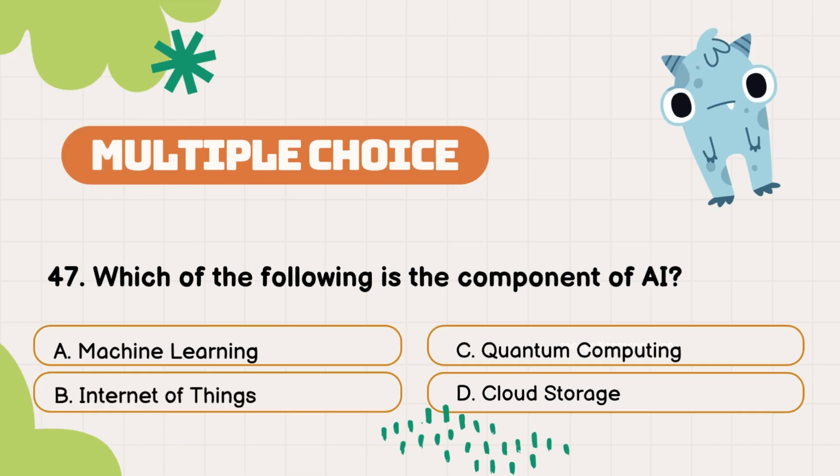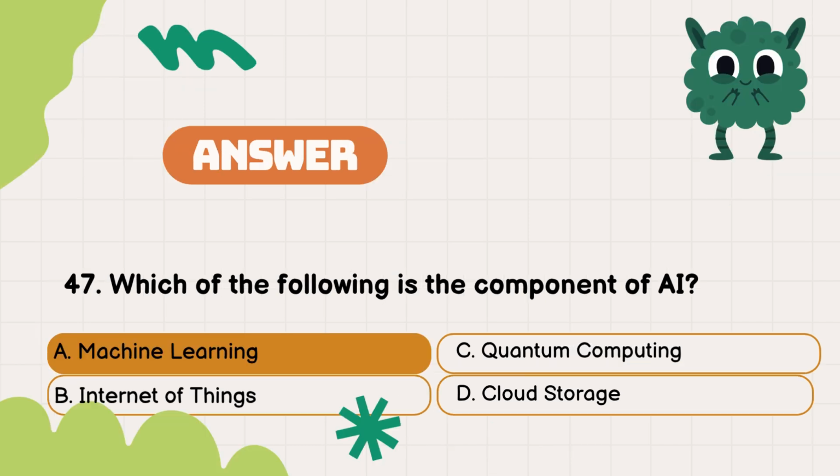Question number 47. Which of the following is the component of AI? The options are A. Machine learning, B. Internet of Things, C. Quantum computing, D. Cloud storage. The correct answer is option A. Machine learning.